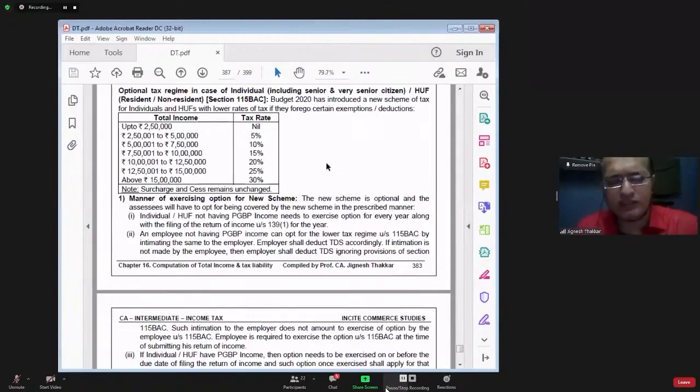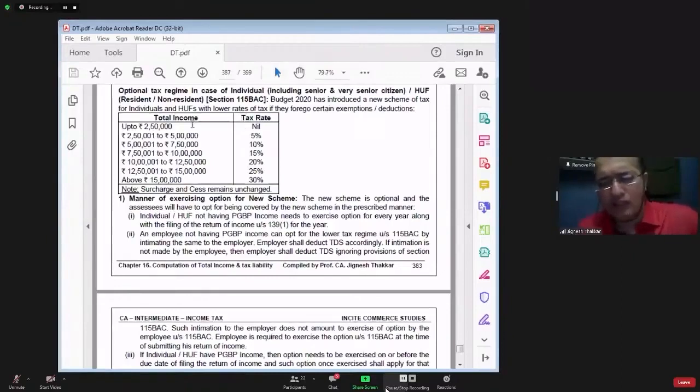Or the second option is they can go for section 115 BAC. Here the slabs are different. But a very important point to be noted is that here they have not made any distinction between a non-senior citizen, senior citizen, and super senior citizen. Everyone is the same.